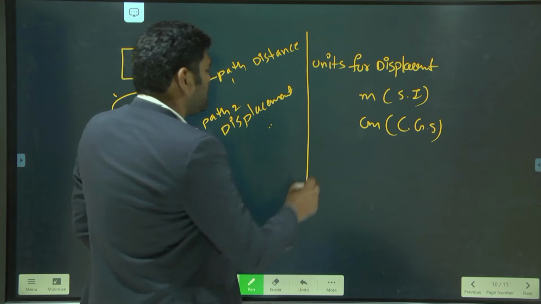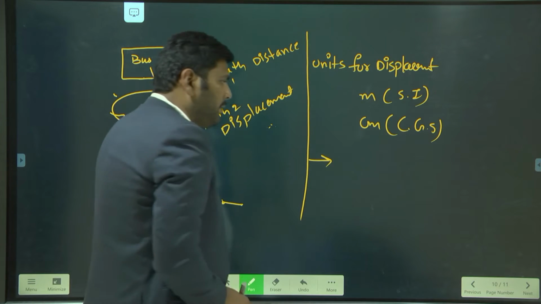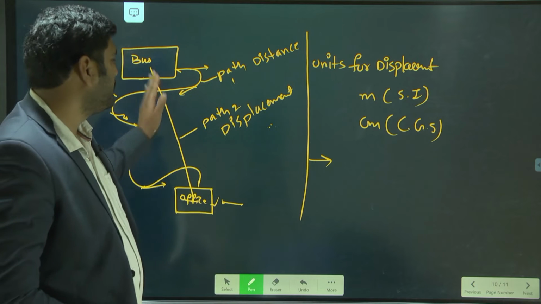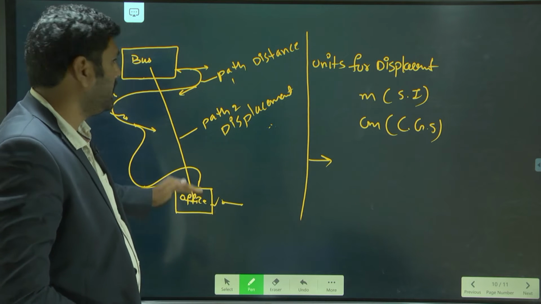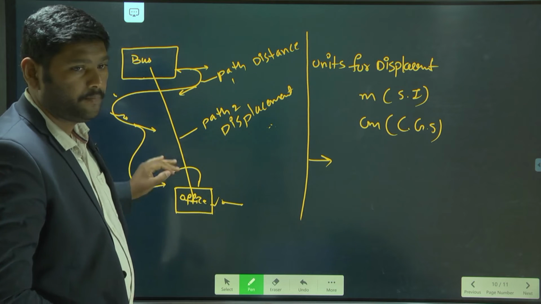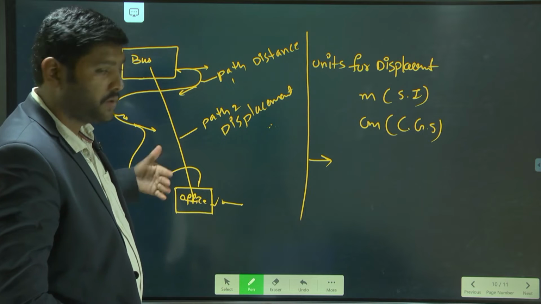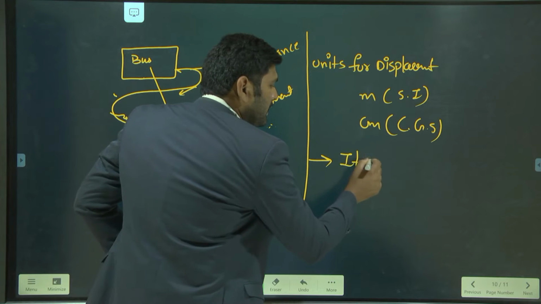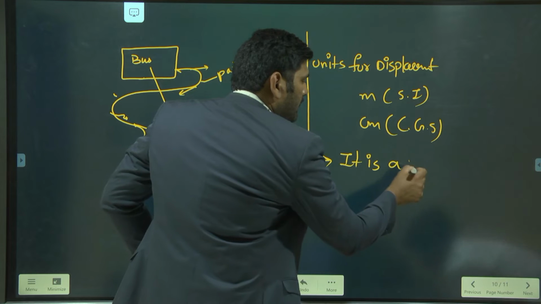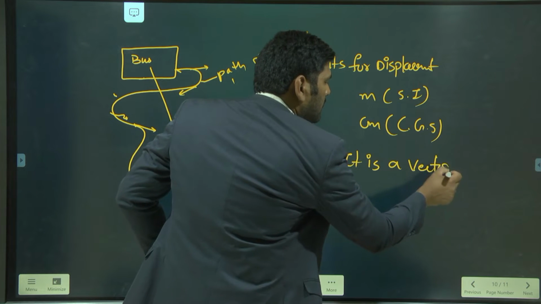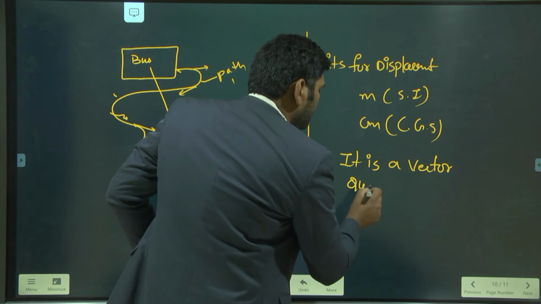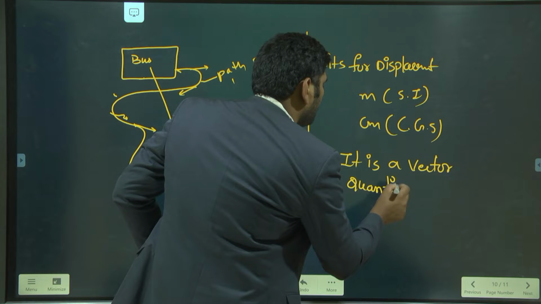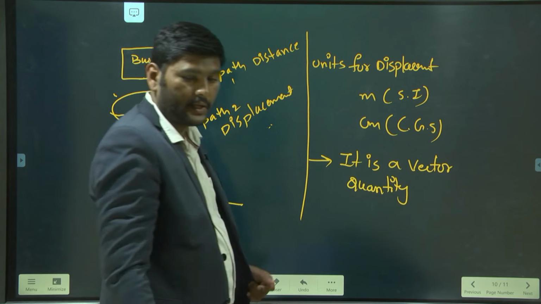And which type of quantity is it? Because it has magnitude, from here to here the length is called displacement. And it has a direction, so it is called a vector quantity. It is a vector quantity.